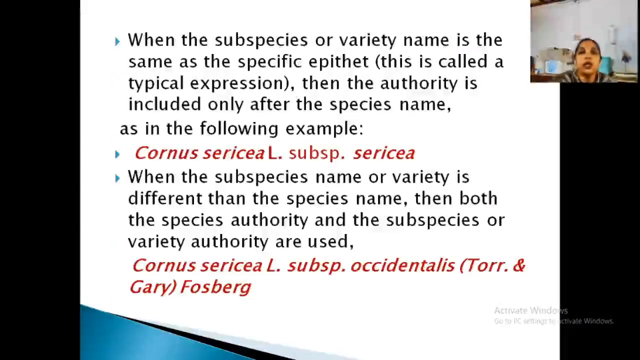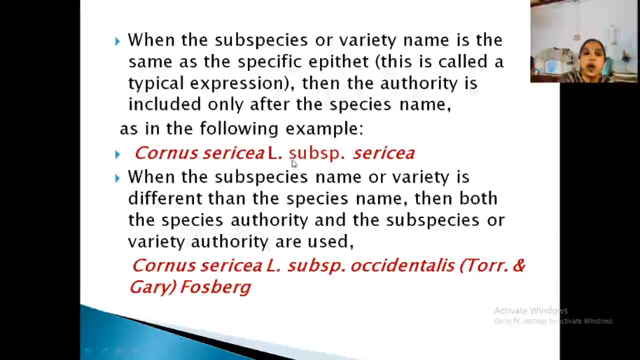Now, when you are writing a variety name or subspecies name, you have to remember this point. If the variety or subspecies name is the same as the specific epithet, known as the typical expression, the authority is included after the species name. See one example, Cornus sericea. Here the subspecies is also sericea. So the author name is written after the species name. Clear? Because the subspecies name is also the same as the species name, the author abbreviation is written after the original species name.